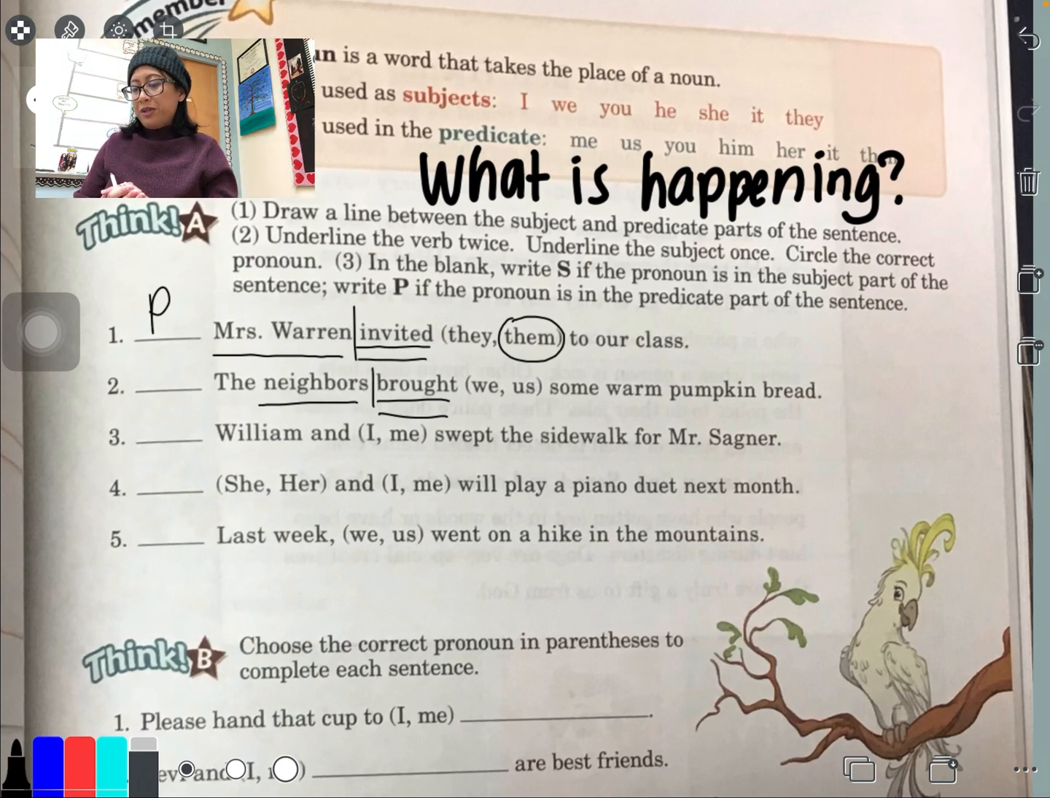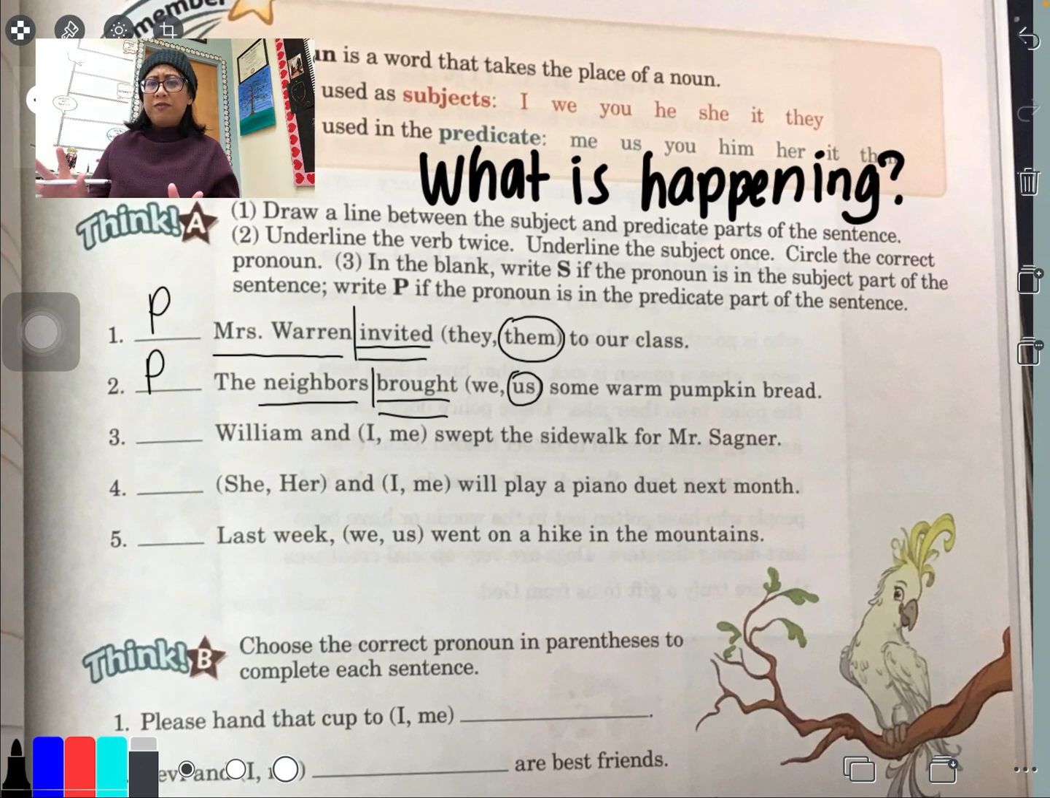Now we circle the pronoun. So the neighbors brought we some warm bread, or the neighbors brought us some warm pumpkin bread. You heard it correctly, especially when I read it out loud. That's why it's important to practice your read aloud skills. So it's us. Now again, I ask myself, does the pronoun us come after the verb or before the verb? Well, the verb here is brought. So us is coming right after, it's behind it. So it's definitely after, it's predicate. It's a predicate pronoun, okay? If you want to try 3, 4, and 5 on your own, that's cool.